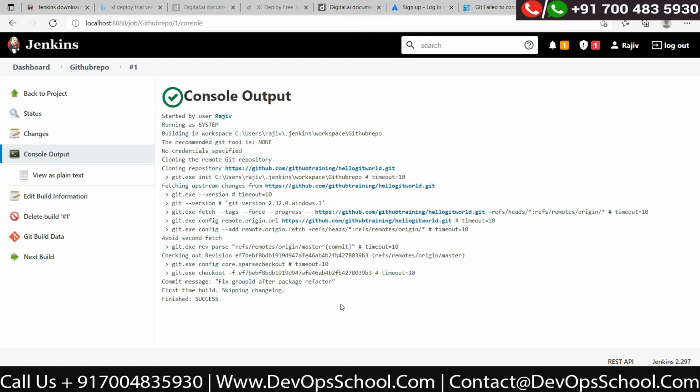Second fetch. And it doesn't look like anything. There was some commit message, fix group ID after package refactors fix, and that's it. There was nothing done as such, I believe. So only the first step has been done, which is pull the repository. Okay, right. That's it.